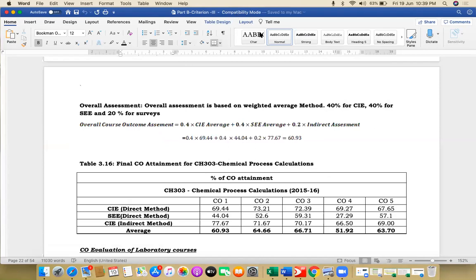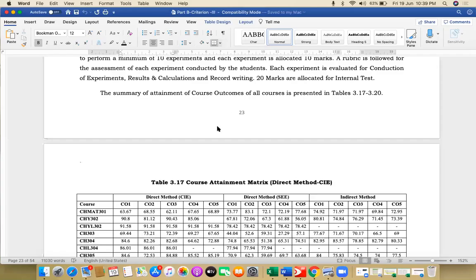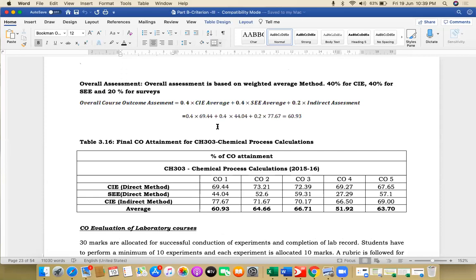I hope this video will clarify any minor variations which were there in the last CO-PO attainment when compared to the new CO-PO attainment.